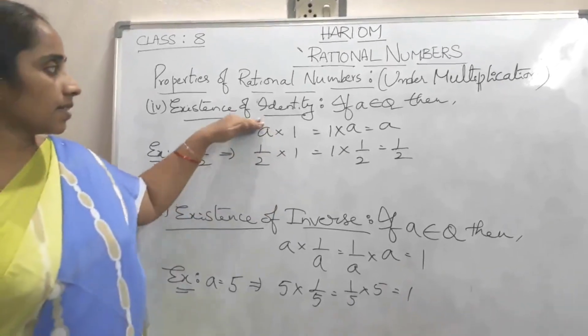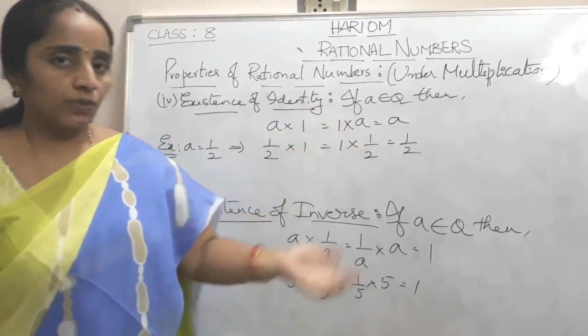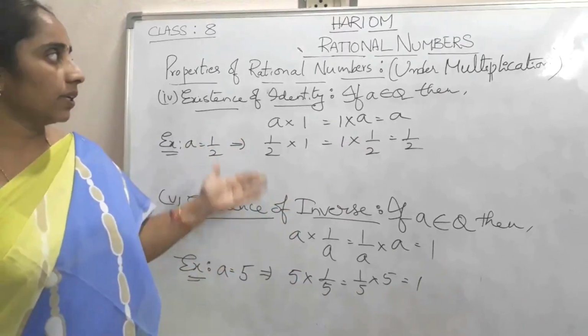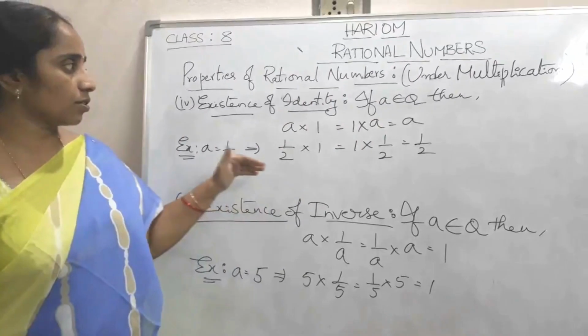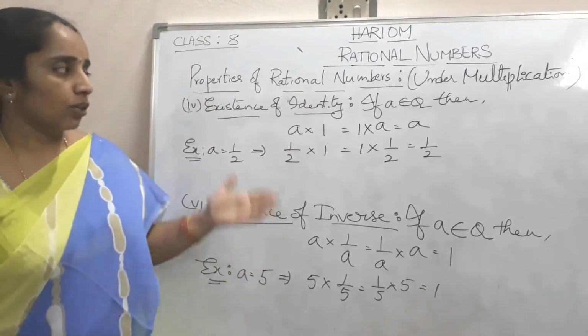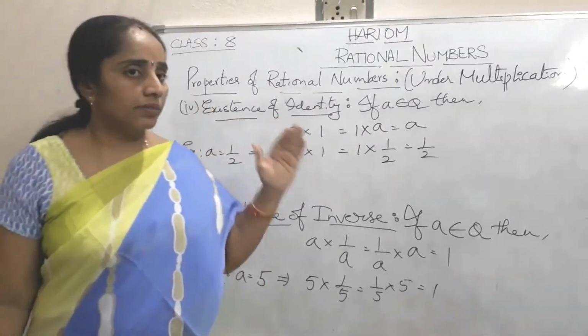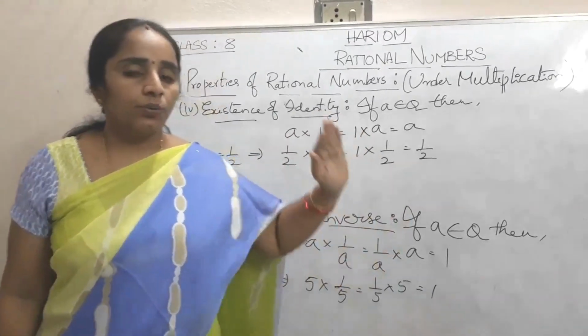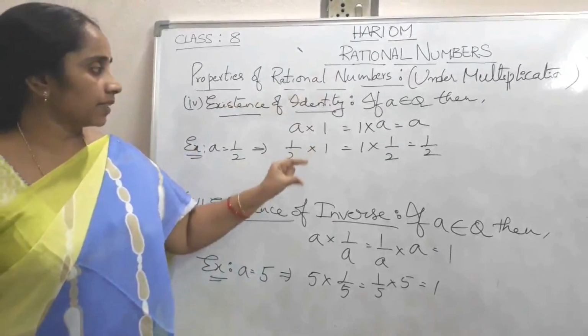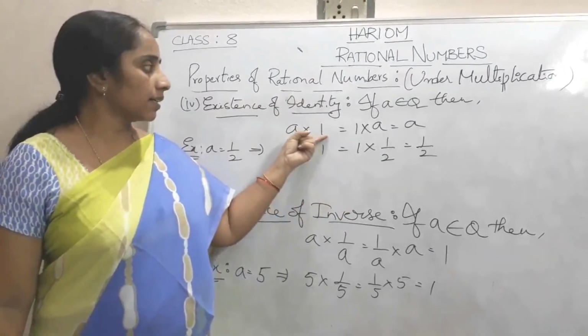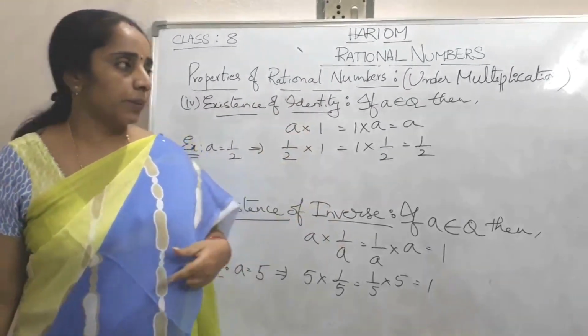Next one is existence of identity. As we discussed before under addition, in the same way here also, whatever number we are multiplying with some other number, if we get the result as the same number, such a number is called the identity element.